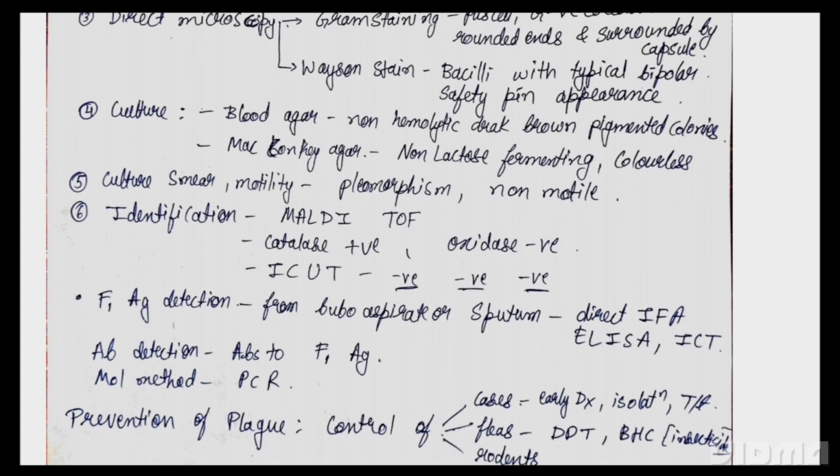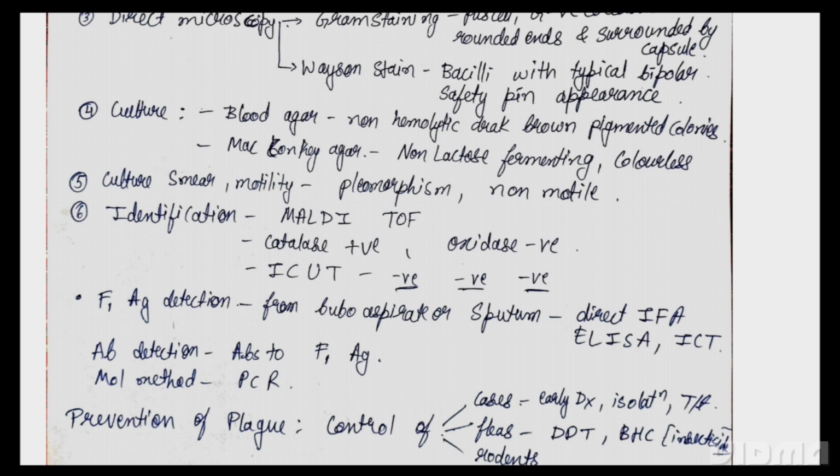Culture is by blood agar and MacConkey agar. On blood agar, we see non-hemolytic, dark brown pigmented colonies. On MacConkey agar, we see non-lactose fermenting colonies, which are colorless. If it was lactose fermenting, it would be pink color, okay. On blood agar it is non-hemolytic, and it is non-lactose fermenting.